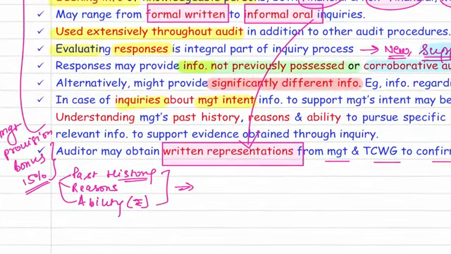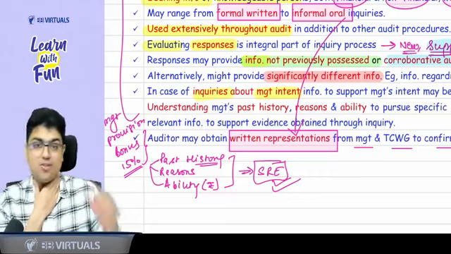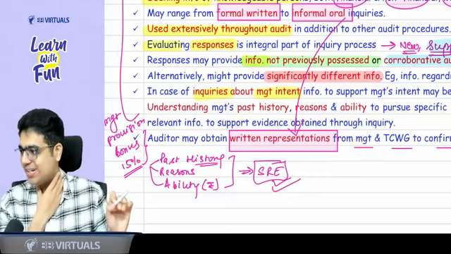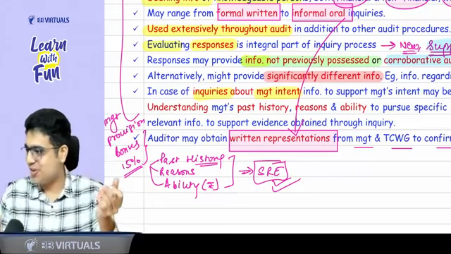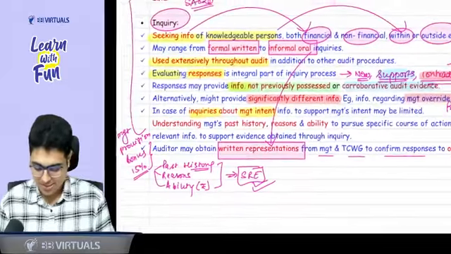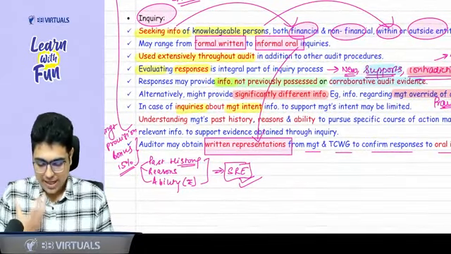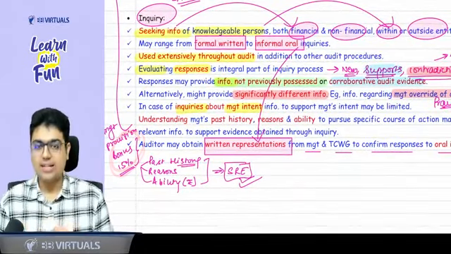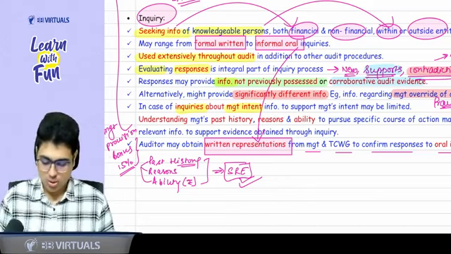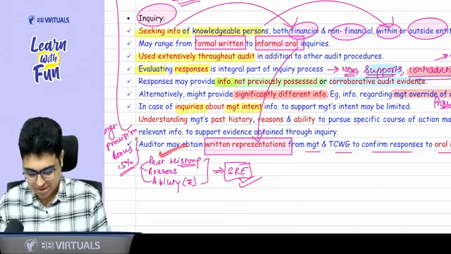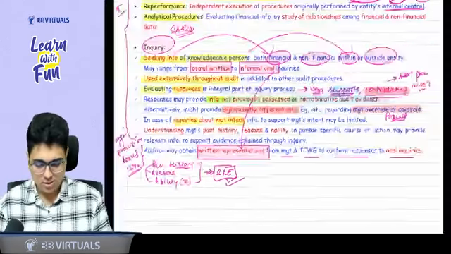Okay, this same concept we will be applying when we will be studying the chapter of SRE. When I'll be teaching you SRE, SRE means standards on review engagement, the same concept will get repeated and I will again revise it for you. Don't need to worry. So the basic concept says, whenever you want to inquire about management's intent, whether management actually will distribute 15% bonus, you inquire about PARA. PARA means past history, reasons, and ability. So this is all about it.